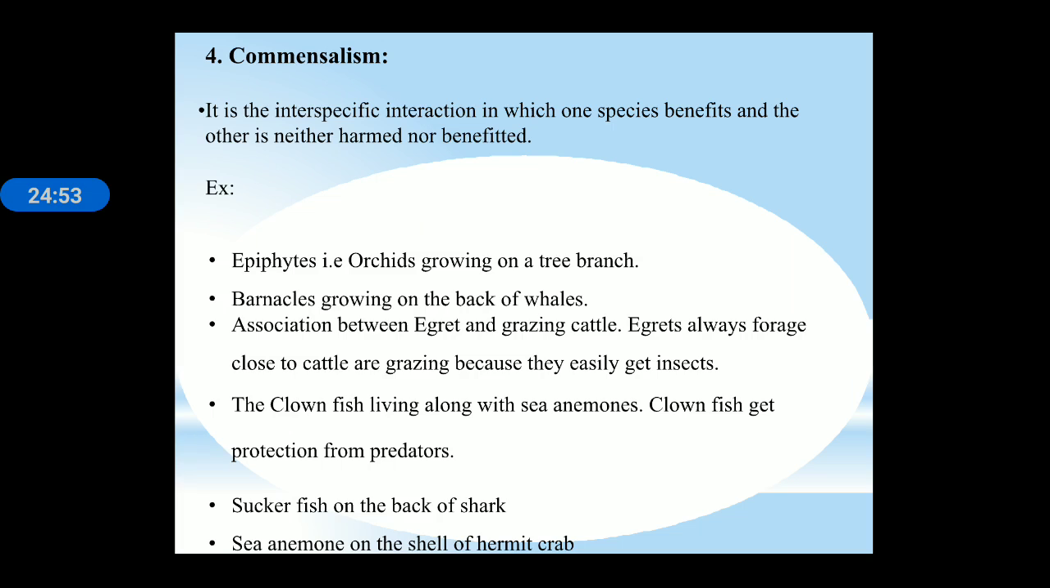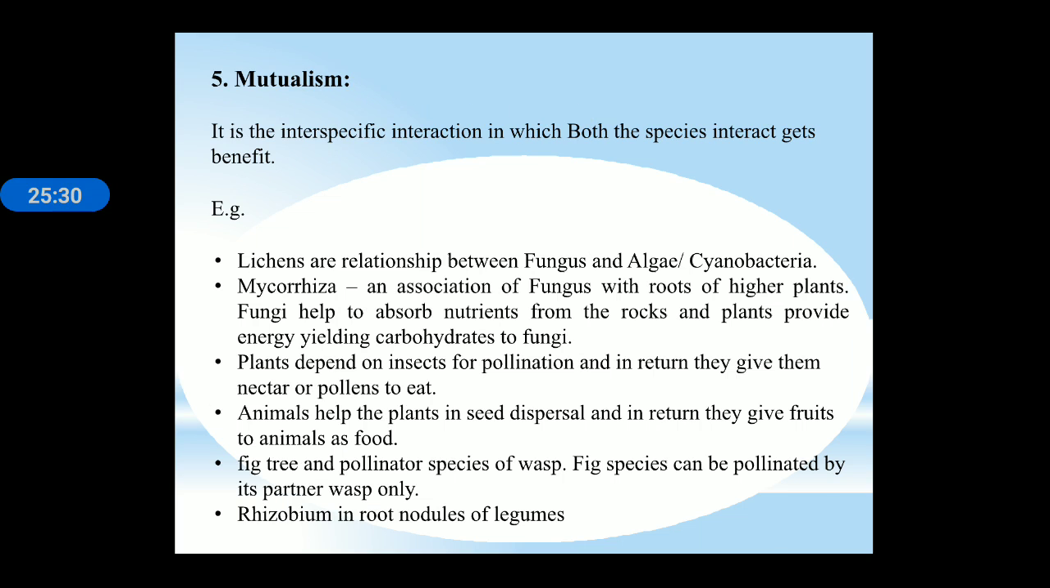Next interaction is commensalism. It is the interspecific interaction in which one species is benefited and the other is neither harmed nor benefited. Examples: epiphytes, orchids growing on a tree branch, barnacles growing on the back of whales, and egrets and grazing cattle are examples of commensalism. Egrets always forage close to where cattle are grazing because they easily ingest the insects. The clownfish lives along with the sea anemone and gets protection from predators. Suckerfish on the back of a shark. Sea anemone on the shell of a hermit crab.